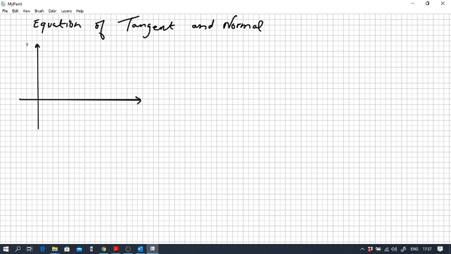Okay, so we've got the y and the x-axis, and say I have a curve that goes like this. Well, the tangent line is the line that just touches the curve in one place, at one point. So it doesn't intersect the curve, it just touches it. So we'll call that the tangent.